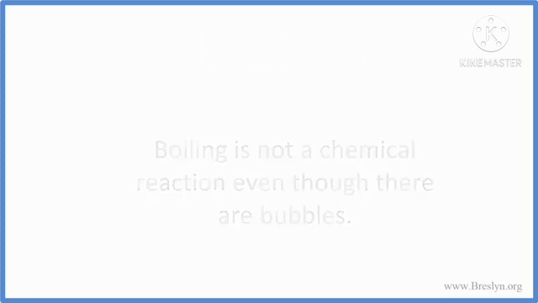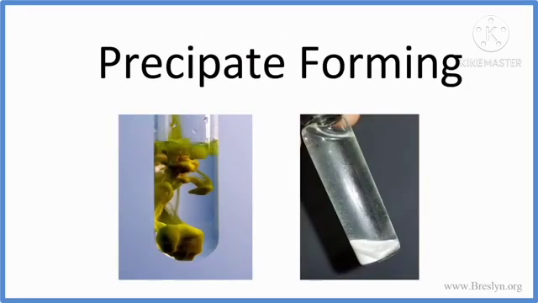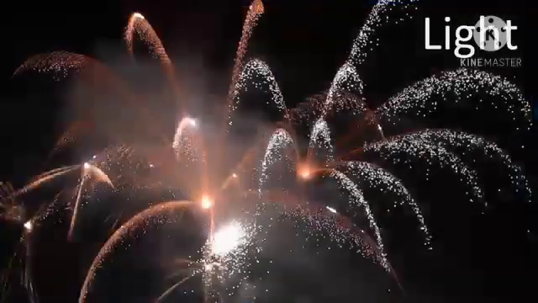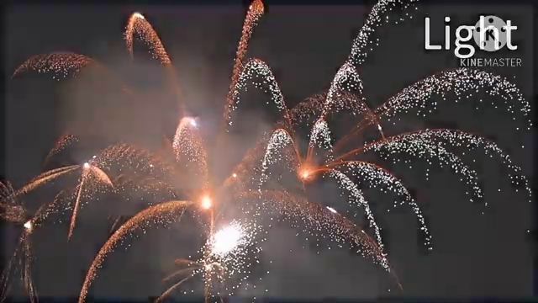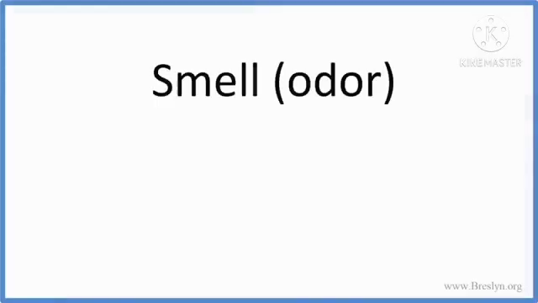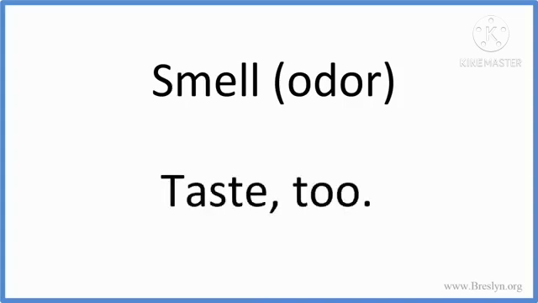The formation of a precipitate usually happens in a chemical reaction. We take two liquids together in a test tube, and a white powder forms at the bottom. That is precipitation. Next, a chemical reaction can give out light. This happens in combustion reactions. A change in smell can be seen in a chemical reaction. A change in taste too.